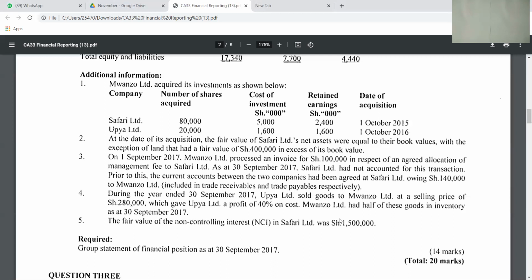So the parent will be entitled to some items in that associate or joint venture, like the profit, dividends, current investment. That is what the parent can be entitled to in associates or joint ventures. But we don't have to eliminate the transactions with those associates or joint ventures because they are non-group members.